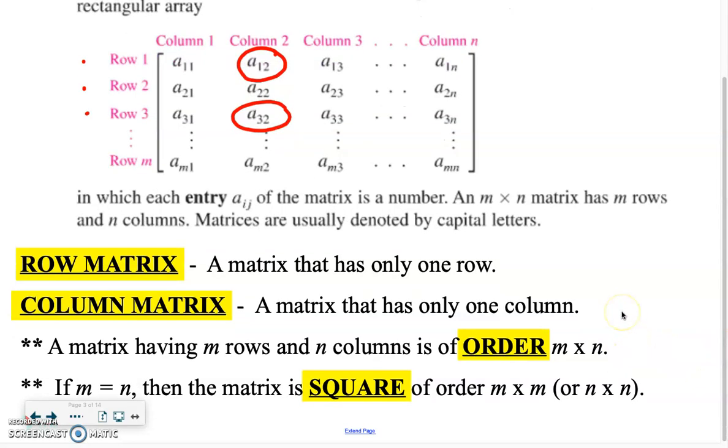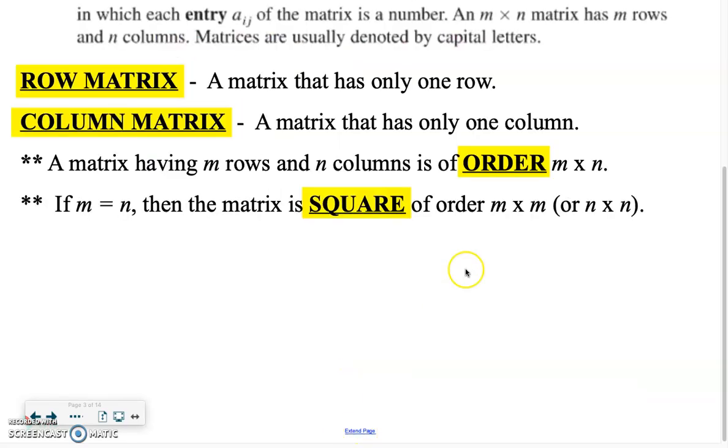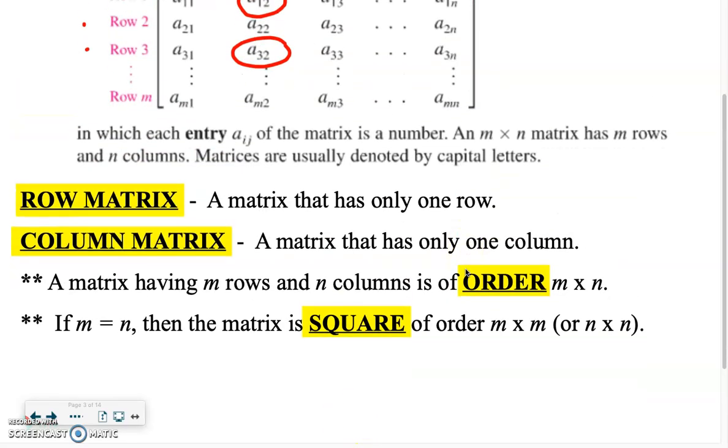All right? So a couple of these quick little definitions. Again, hopefully they make some sense here. A row matrix, it's going to be a matrix that has only one row. So if you had something like 1, 2, 3, there's a row matrix. Okay? Column matrix, I'm sure we can figure out it's going to be a matrix that has only one column. All right, yeah, 4, 5, 6, something like that.